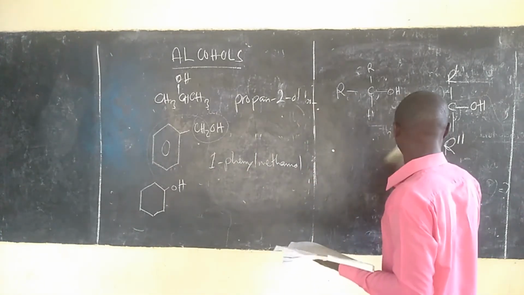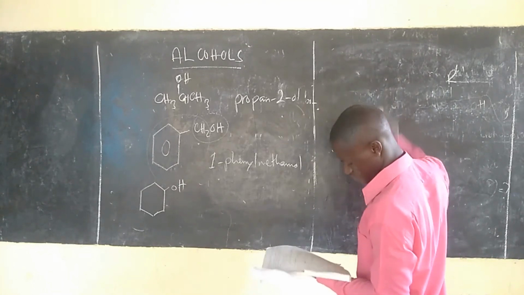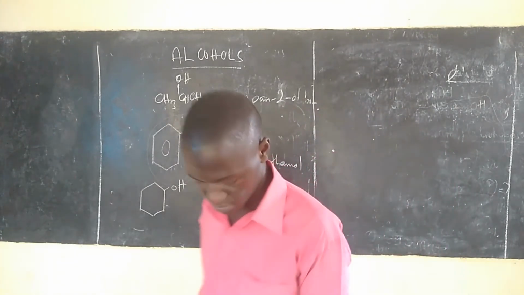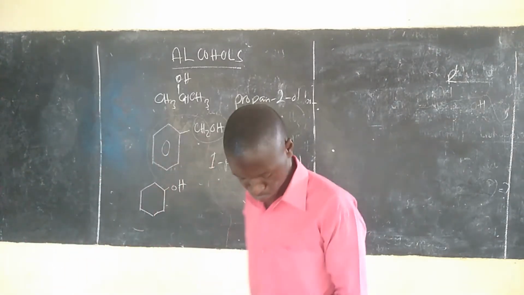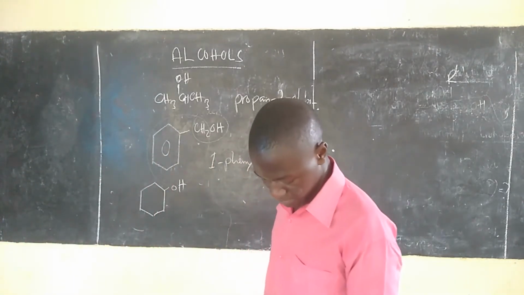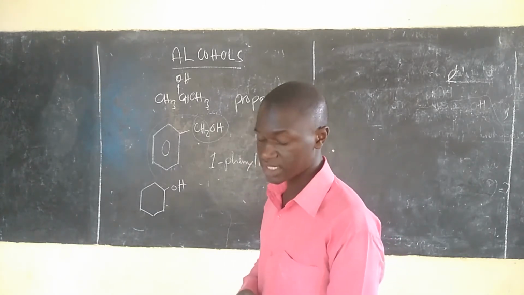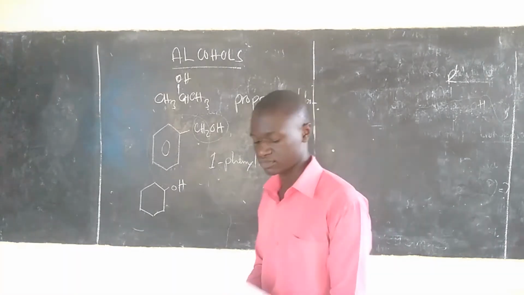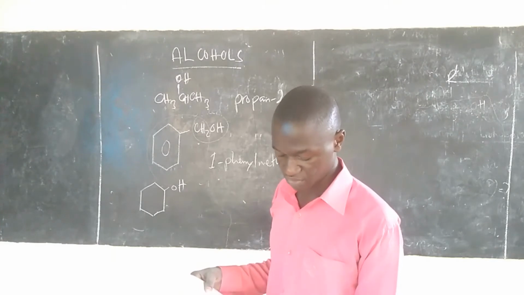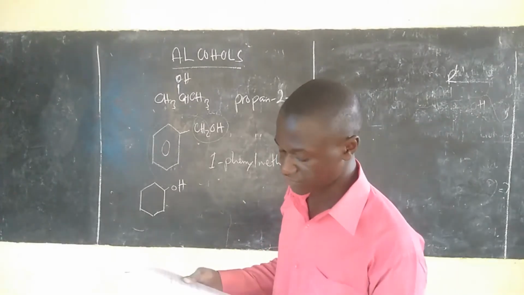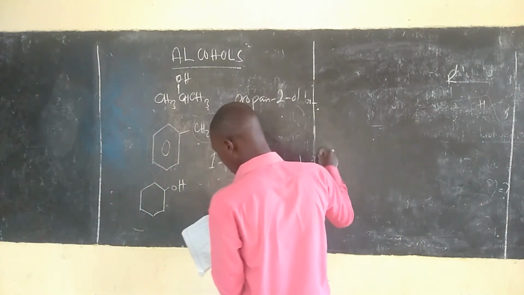From there we have other compounds here. We have other compounds, but they are easier. So since they are easier, you can just pass through them. When you get the notes, you can just pass through them. But we have some of the compounds which have two functional groups, as we have seen here.